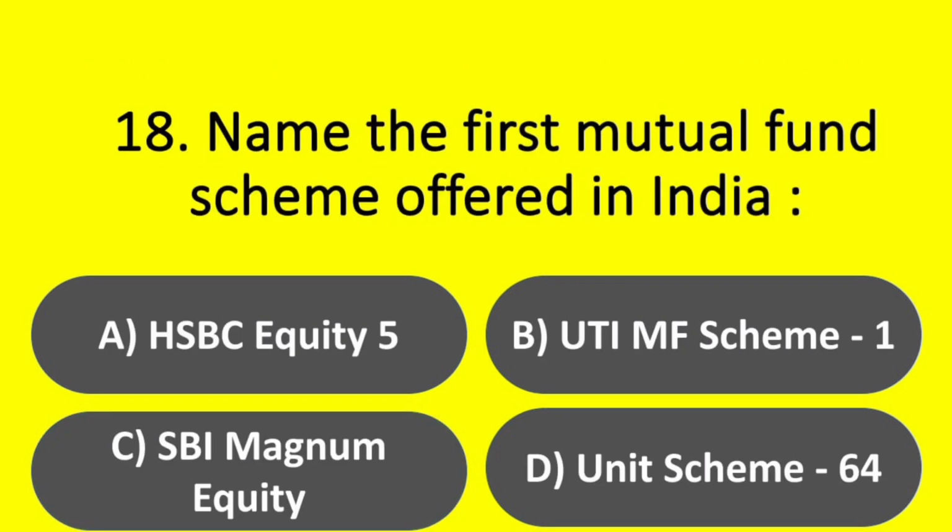Question. Name the first mutual fund scheme offered in India. Options. A. HSBC Equity 5. Option B. UTI MF Scheme 1. Option C. SBI Magnum Equity. Option D. Unit Scheme 64. Answer. Option D. Unit Scheme 64.